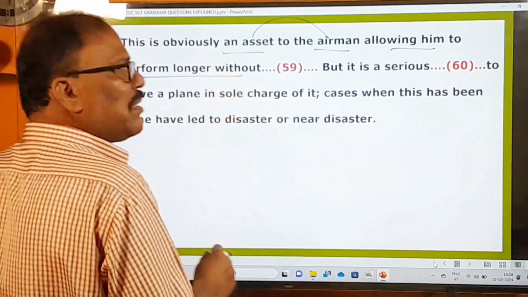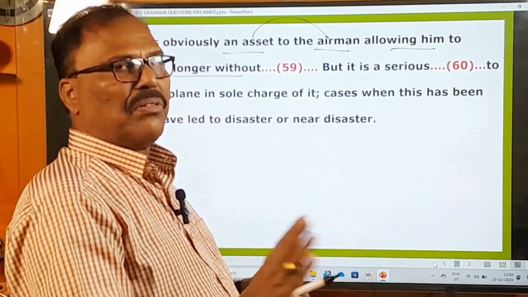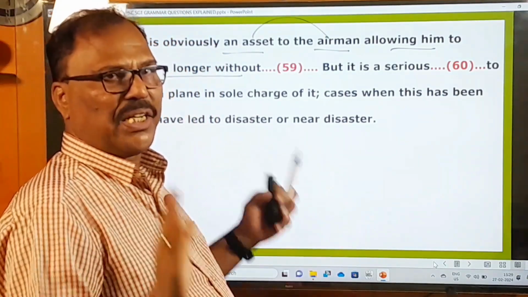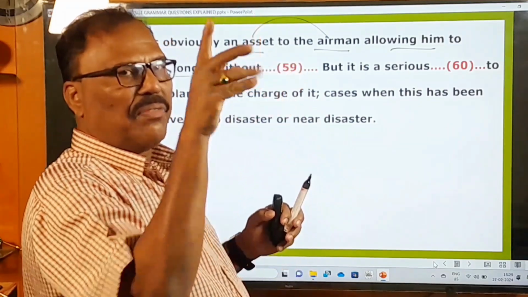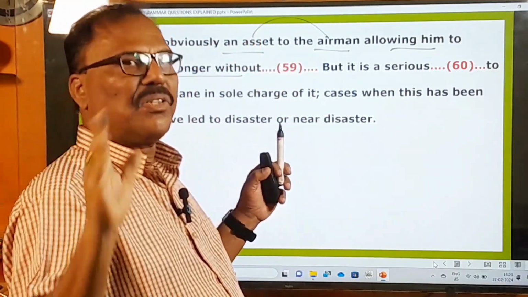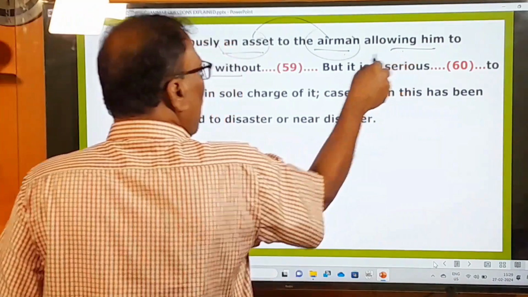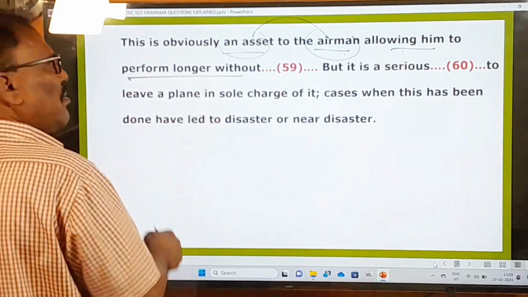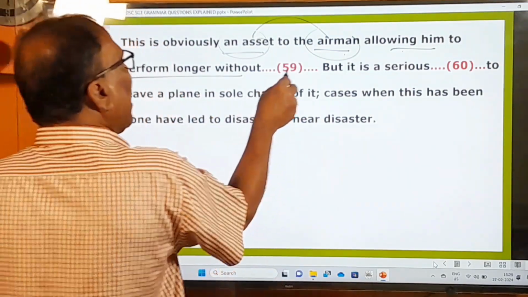So automatic piloting means it will take you to the destination automatically. Okay, the pilot has to just sit in his seat. That's all. Just like the Tesla car, it will take you to the destination if you just sit in the driver's seat. In the same way, the same technology is this one. So here, allowing him to perform longer. He can do the duty or he can run the plane without dash.